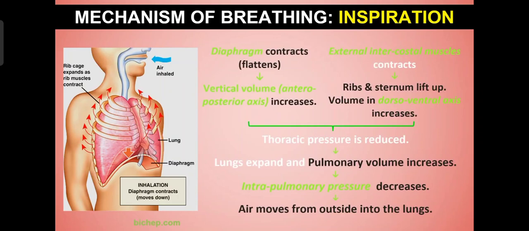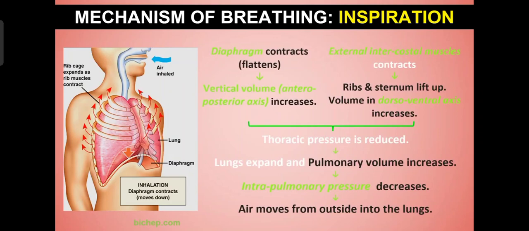Clear? So just to remember, the diaphragm contracts and the volume of the thorax is increased, and the ribs and sternum are lifted up. Means space in the thorax, space in the lungs, is increased. Clear? Then thoracic pressure is reduced.